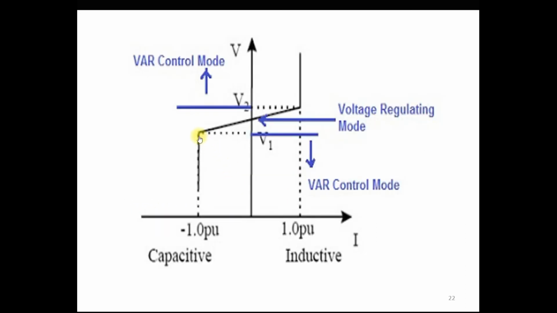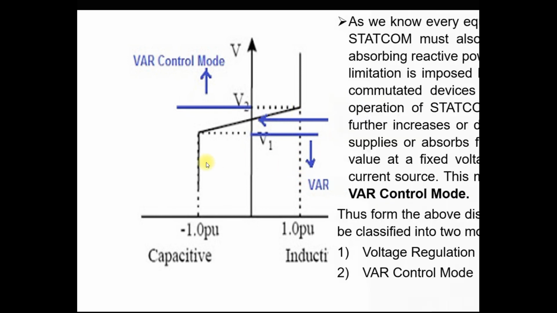So you can see here in this VI characteristic, at the limiting point of the STATCOM, it acts as a constant current source, because at this level the STATCOM reaches the current limitation of the IGBT. So that's why at this point it works as a constant current source. In the same way in the inductive mode also, it acts as a constant current source, or you can say VAR control mode.